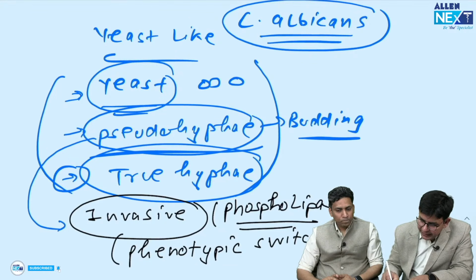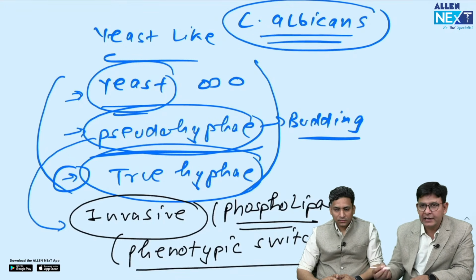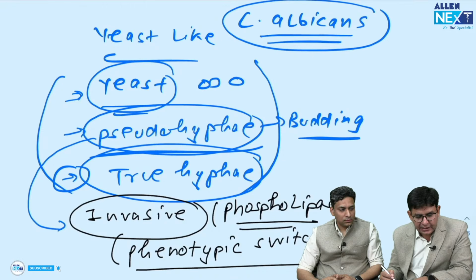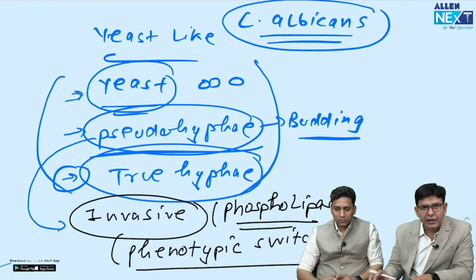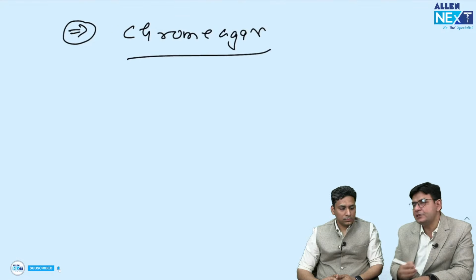So these might be there in the INI-CET exam: which particular enzyme is secreted by Candida albicans and which phenomenon is seen in it. That is termed phenotypic switching. And as someone is telling in the comment section, the last NEET PG question was which particular agar is used to differentiate the various species of Candida. The answer is chrome agar.